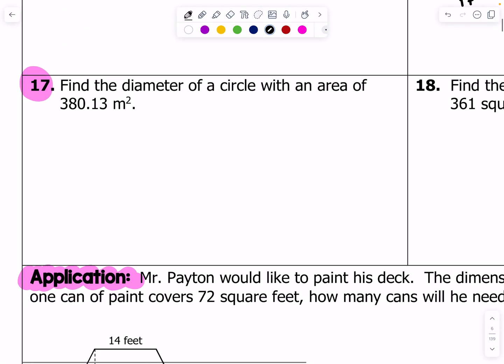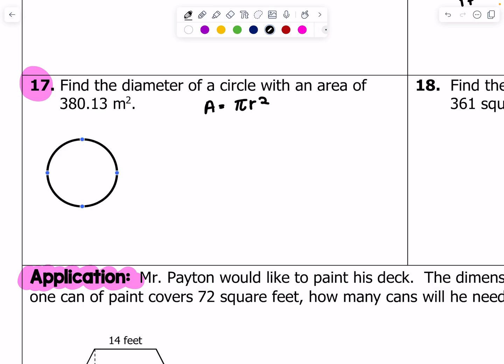So find the diameter of a circle with an area of 380.13 meters squared. So remember, area of a circle is pi r squared. So if the diameter of my circle, actually I don't know what the diameter is, I just need to find the radius, right? So if the area is 380.13, that's where I plug in.